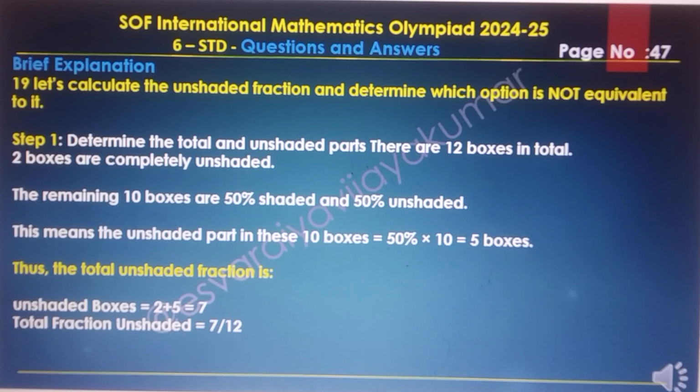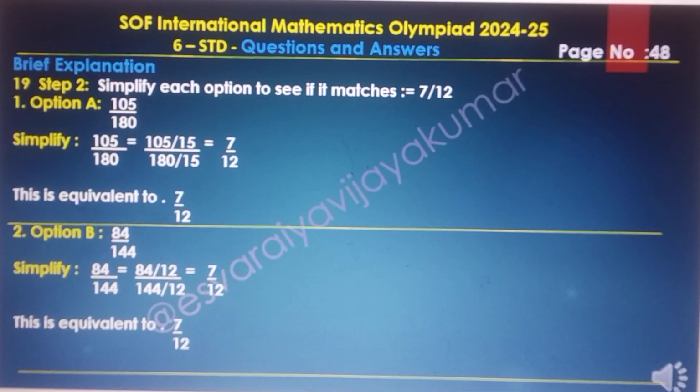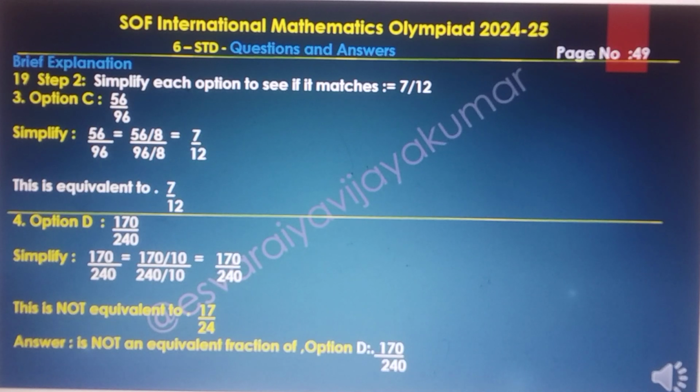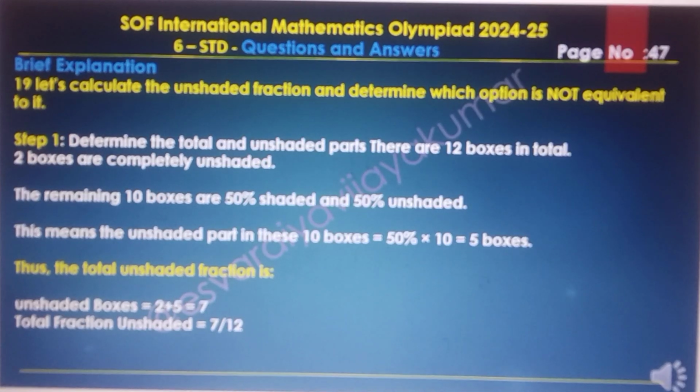The answer of this question is D, 170 upon 240. Okay, the brief explanation of this question, question 19. Let's calculate the unshaded fractions and determine which option is not equivalent to it.